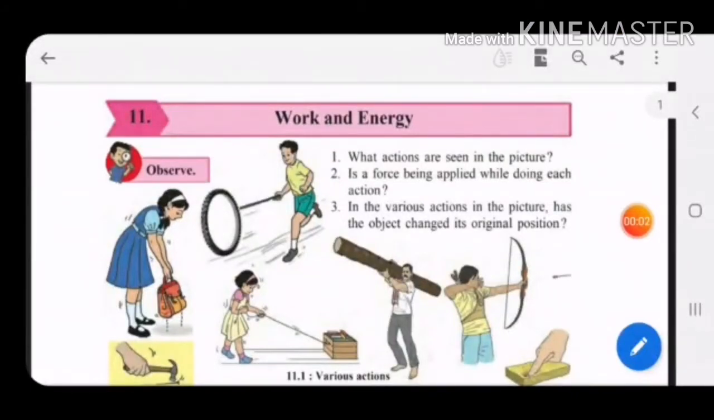Welcome students. Today we are going to start with our next chapter, that is chapter number 11, work and energy. Hope you must have read question answers till 10 chapter 8, 9 and 10. So let us start our today's chapter, that is work and energy.